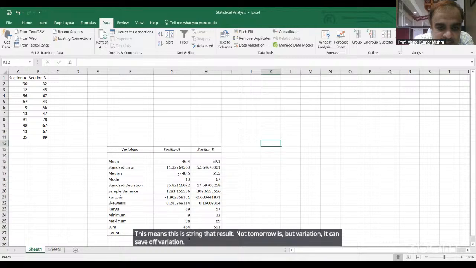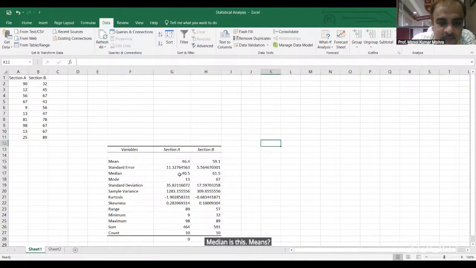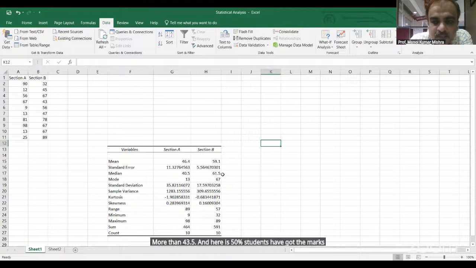Median is this, means 50% of students' marks are less than 40.5 and 50% of students have got more than 40.5, and here 50% of students have got marks more than 61.5. So section B is better.